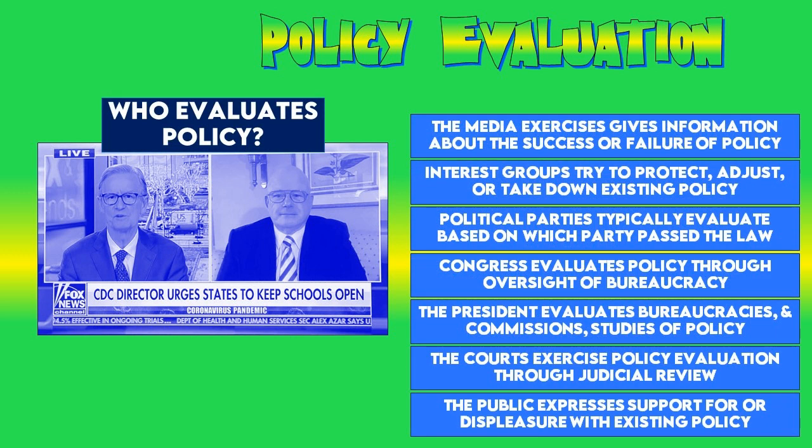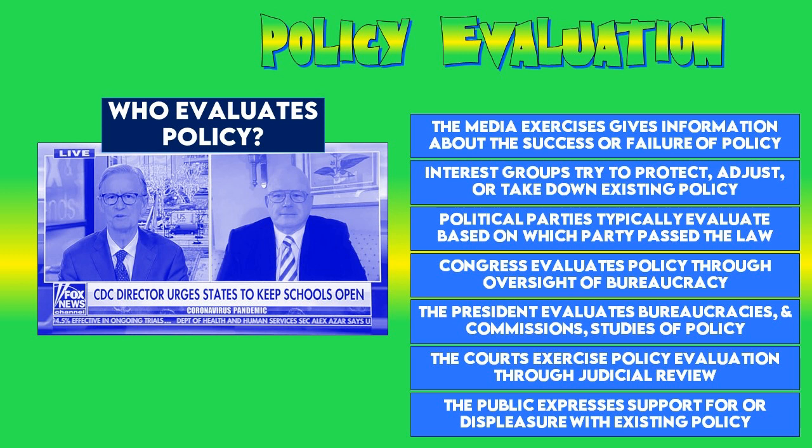All right, so when we try to figure out who is responsible for policy evaluation, you'll notice, just like we said, evaluation is just like agenda control. The same exact groups are responsible for policy evaluation. So the media, like in the picture here, gives us information about the success or failure of policies. Interest groups may be trying to influence policymakers to get rid of existing policies or to add new policies. Political parties usually evaluate the policy. Mostly political parties will just decide that if the other party passed it, it's a bad policy, and if they pass it, it's a good policy, but that's still policy evaluation.